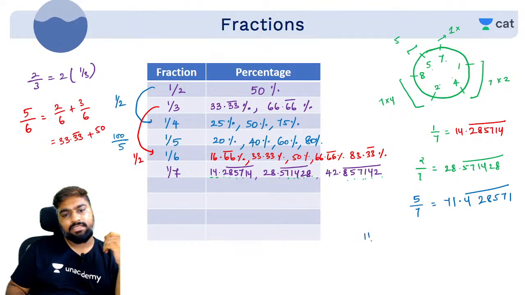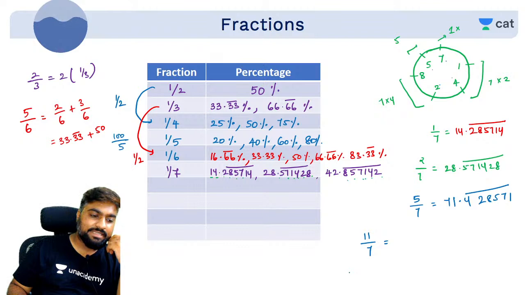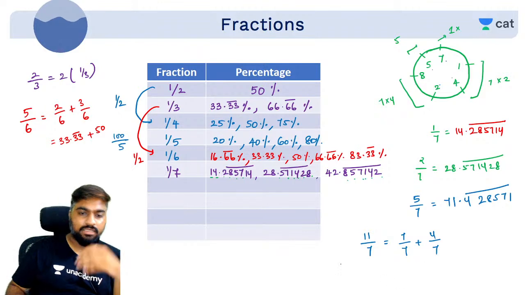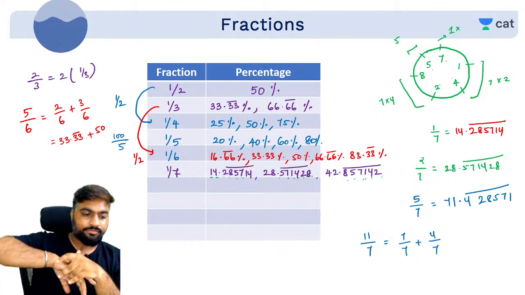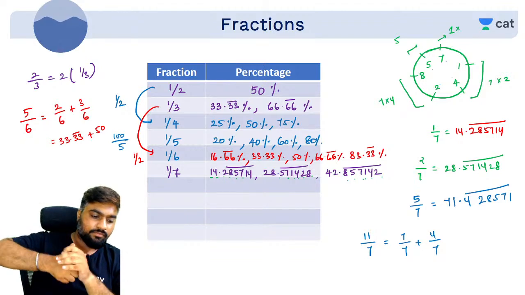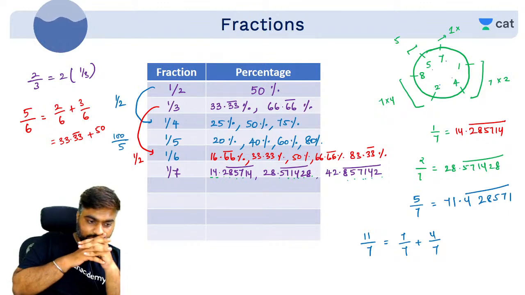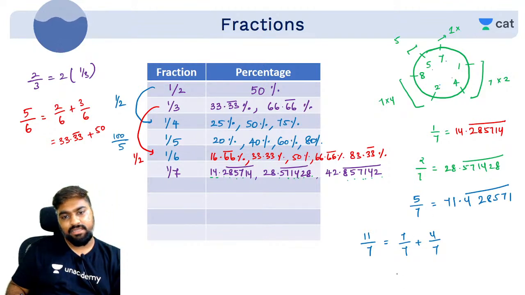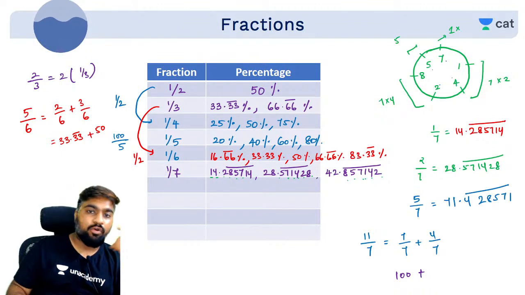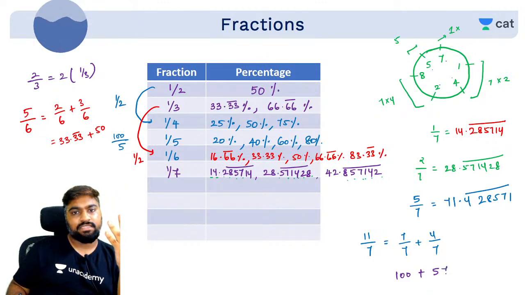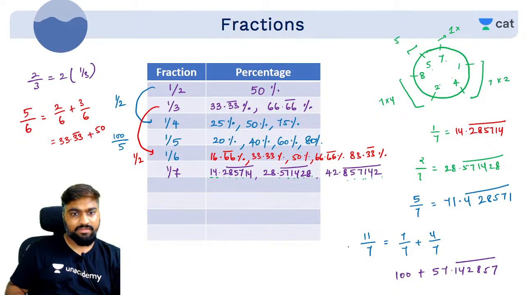How much will 11/7 be? How much will 11/7 be in terms of percentage? Tell me quickly, 11/7 in terms of percentage. 7/7 plus 4/7. Tell me quickly now. Eleven by 7 in terms of percentage, what will it be? 7/7 is 100 plus 4/7. Fourth smallest number: 1, 2, 4, 5. 5 is the fourth number, so it will start with 5, 57.142857 bar. So 11/7 is how much?